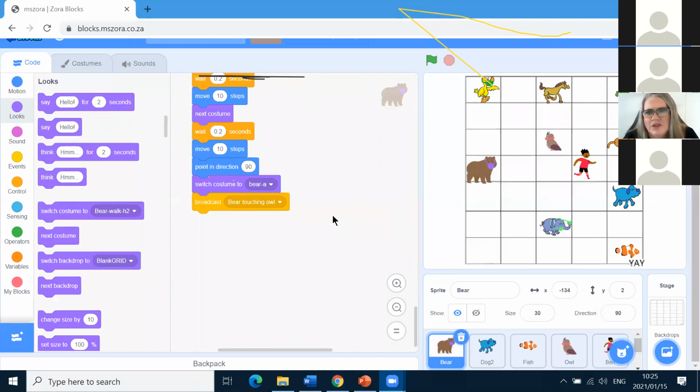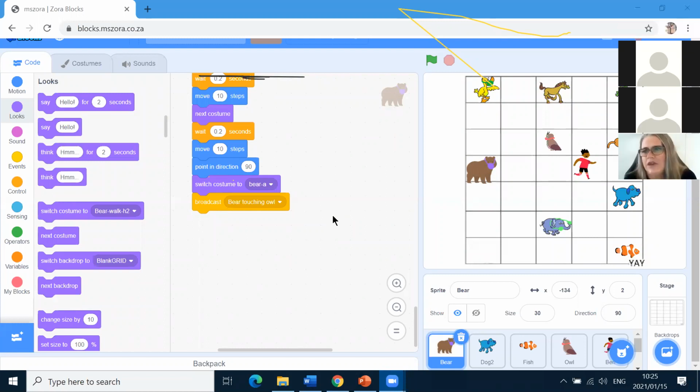Okay, Kwanga, you have a question, Lovey? Yes, sweetheart. When Owl moves, she moves diagonally. You're right, I'll let Owl move diagonally. It's only Bear that must move on the blocks. The other animals can move anyway. Other animals can glide, but because Owl flies, I'm making up the rules here.